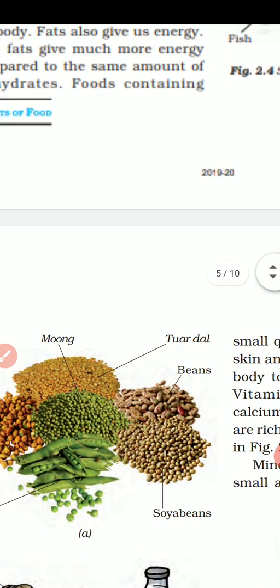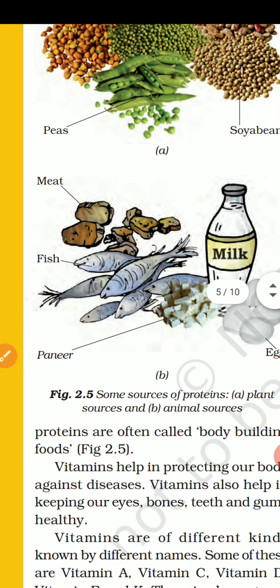Okay children, so the food containing proteins is called bodybuilding food, because you know the people who are into bodybuilding and go for making muscles and all, they eat a lot of protein because they want to build their muscle. So for building the muscles, for building the body, you need to have lots of proteins, right?